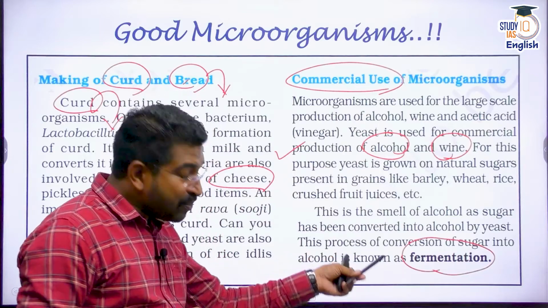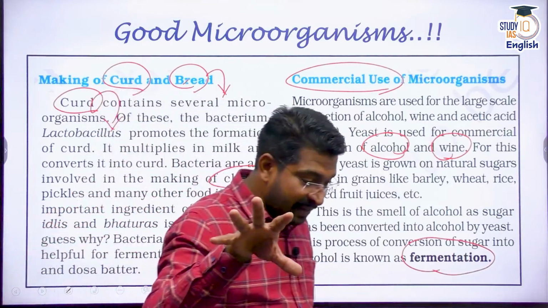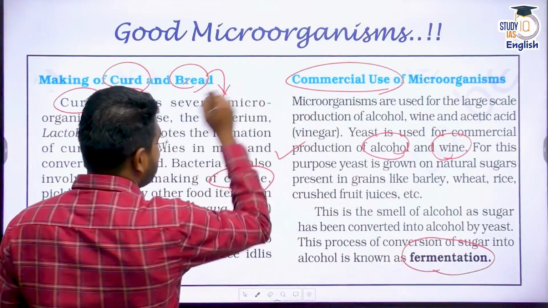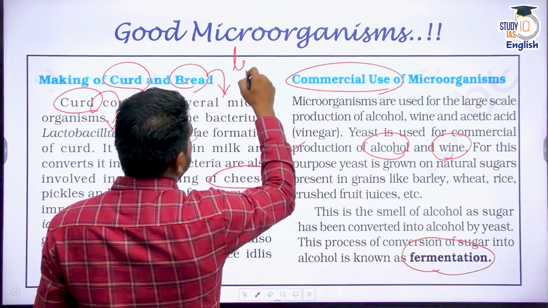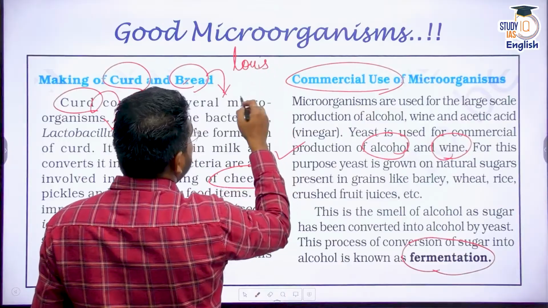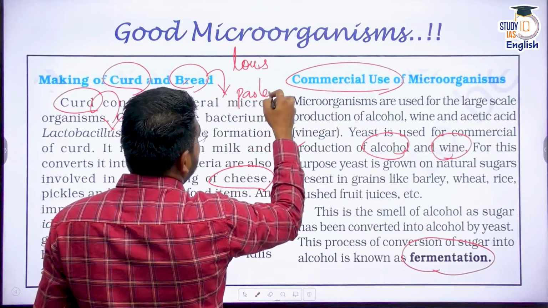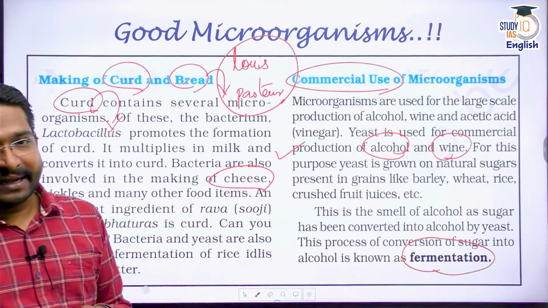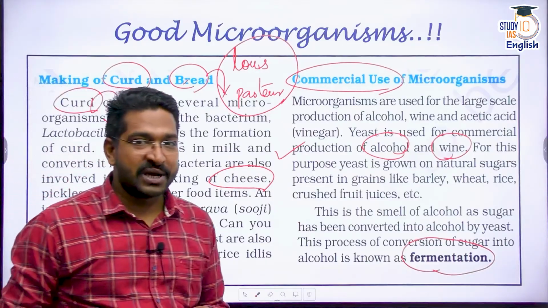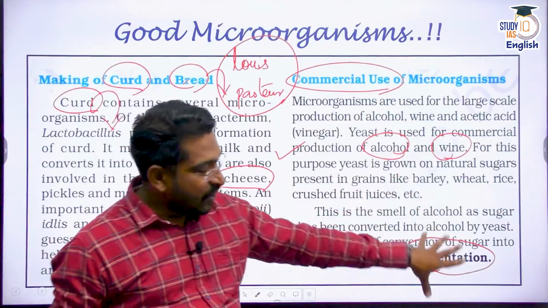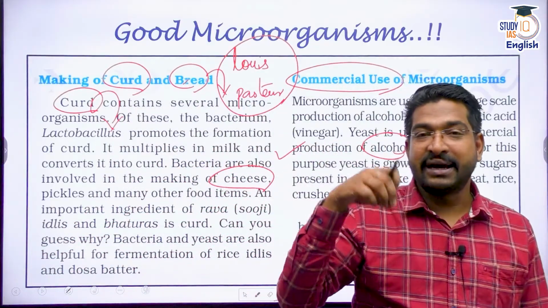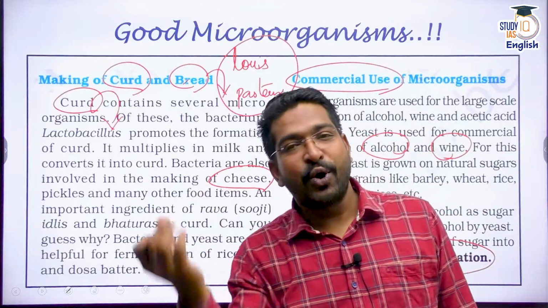And this entire process of fermentation was actually discovered by whom? Discovered by Louis Pasteur. You must have heard about Pasteur, right? Louis Pasteur is known for pasteurization. He found out that you can kill the bacteria in the milk by boiling it, right? Pasteurization. We all know about pasteurization. The same Louis Pasteur, he found out fermentation. That means creation of alcohol. That yeast converts sugar molecules into alcohol.